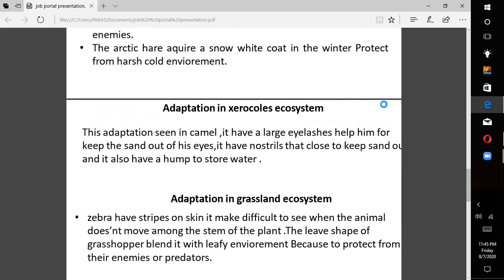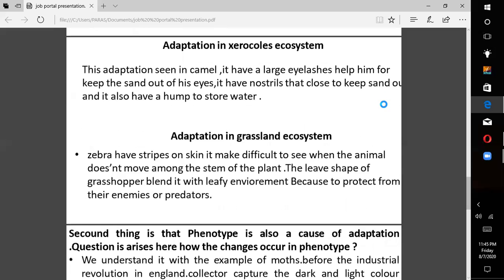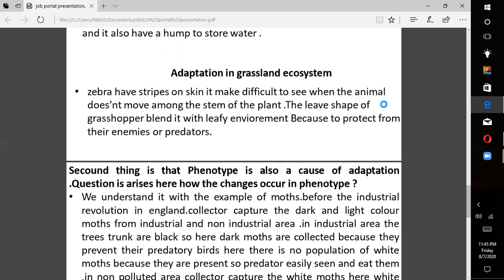Adaptation in the xeric ecosystem. This adaptation is seen in the camel, which has large eyelashes that help keep the sand out of its eyes. It has nostrils that close to keep sand out, and it also has a hump to store water. Adaptation in the grassland ecosystem. Zebra have stripes on their skin, which makes them difficult to see when the animal doesn't move among the stems of the plants. The leaf shape of a grasshopper blends it with the leafy environment to protect it from its enemies or predators.